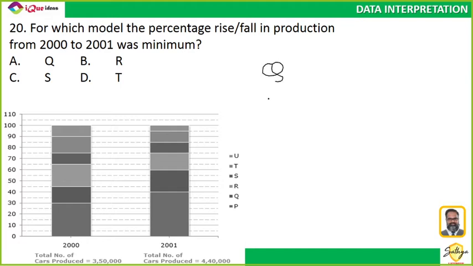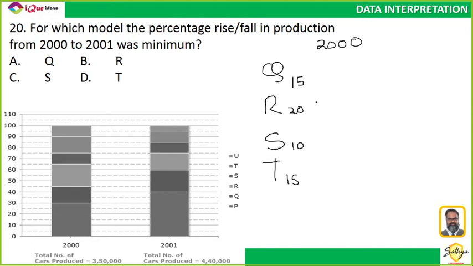So Q, R, S and T for 2000. Let's first take a look at the percentages. Q is 15%, R is 20%, S is 10% and T is 15%.